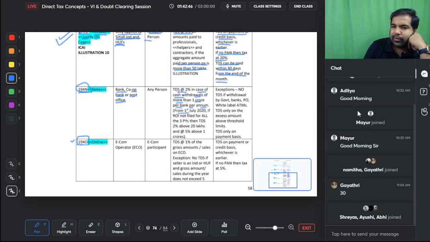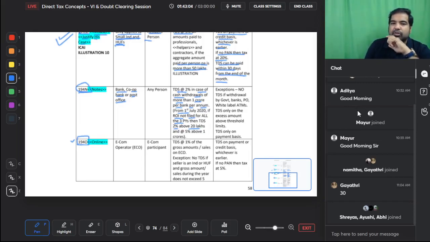From 1st July, if ROI is not filed for all, I said my mistake, 2 previous years, but if ROI is not filed for all the 3 previous years, then the rate becomes 2% above 20 lakhs and 5% above 1 crore. Guys, that's a lot of money. Imagine withdrawing from your ATM and getting 5% less, you would feel very frustrated.